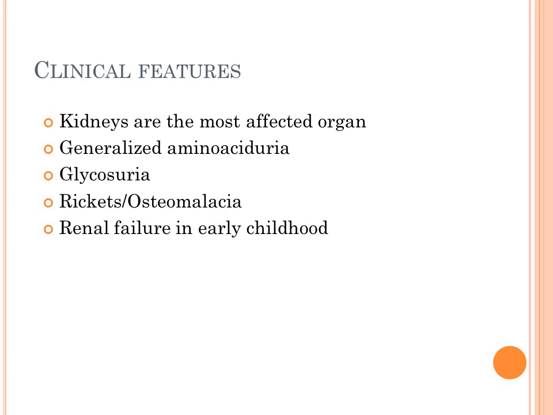It can further lead to rickets and osteomalacia because of the excessive excretion, defect in the vitamin D and calcium metabolism. And renal failure can take place at an early age, and by the first decade the person may die because of this cystinosis. So this is about the cystine metabolism.